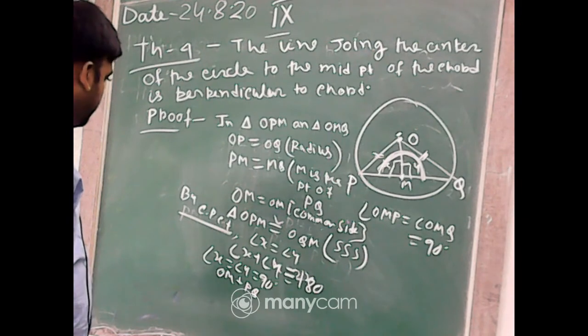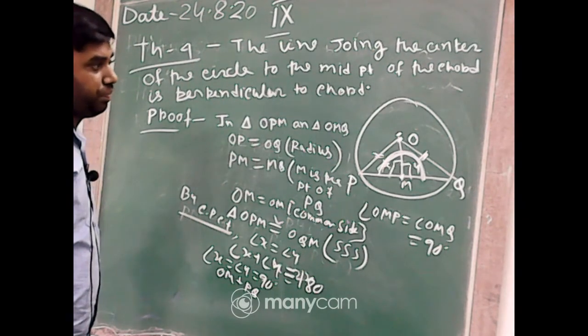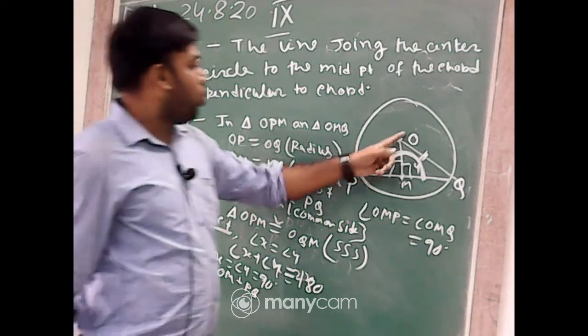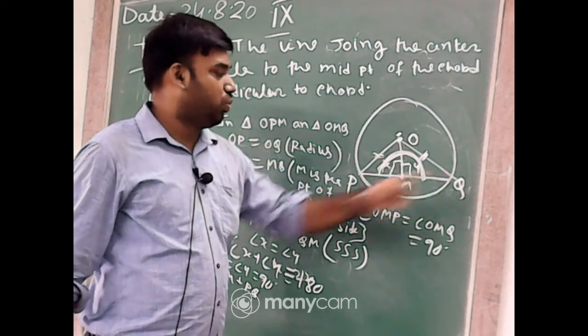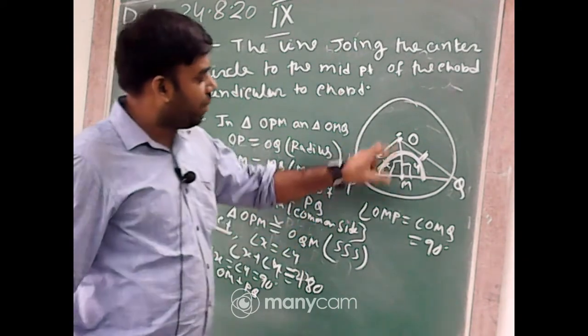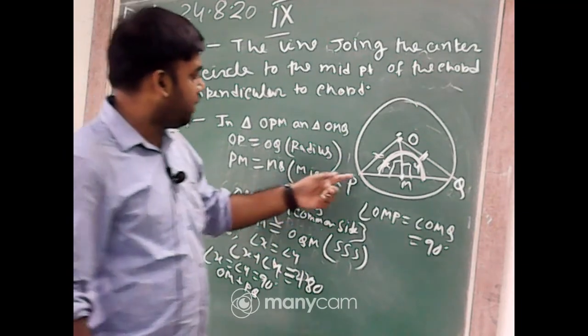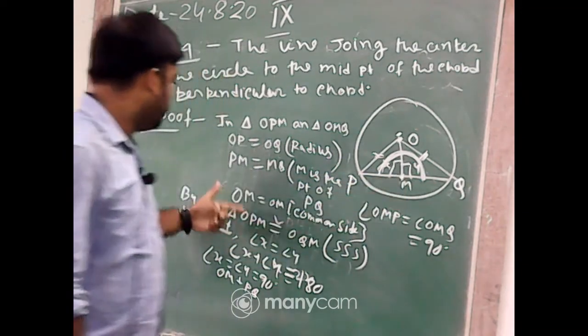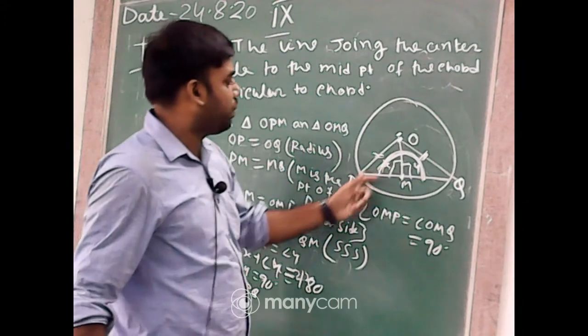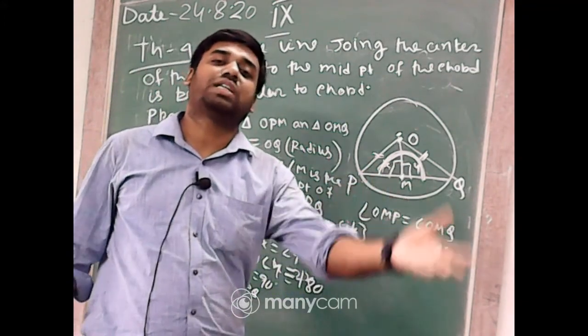Before CPCT, in triangles OPM and OMQ, OP and OQ are equal because they are radii. OM equal to OM because it is the common side, and PM equal to MQ because M is the midpoint. So three sides of this triangle and three sides of the other triangle are equal.